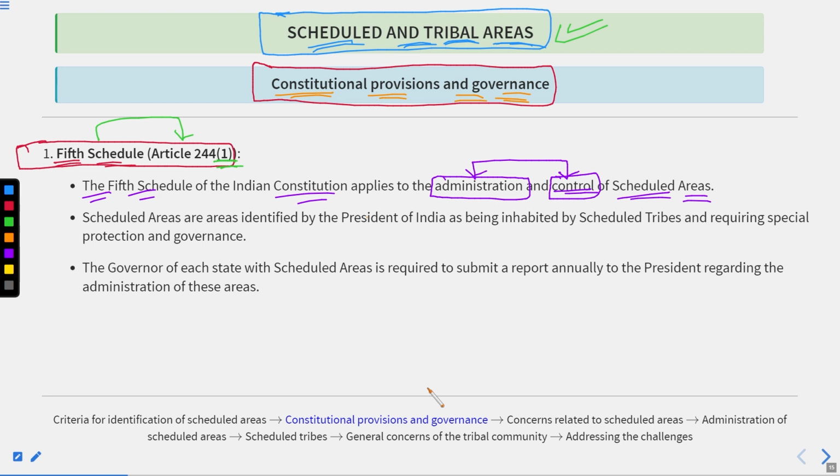Recently, we know the state of Manipur is burning even now. What was the issue here? There were two tribes, Kuki and Meitei. These two were the significant tribes of the region, and they are fighting with each other to get control over the resources available there.